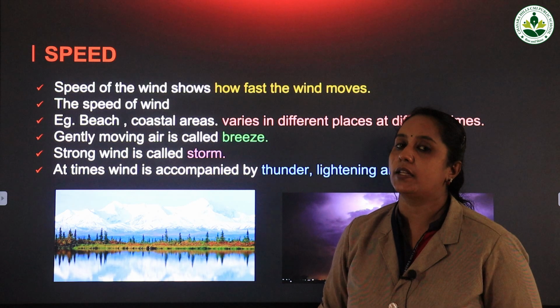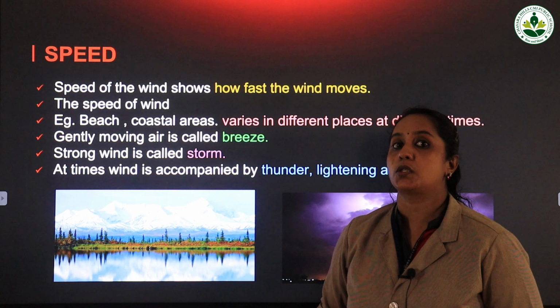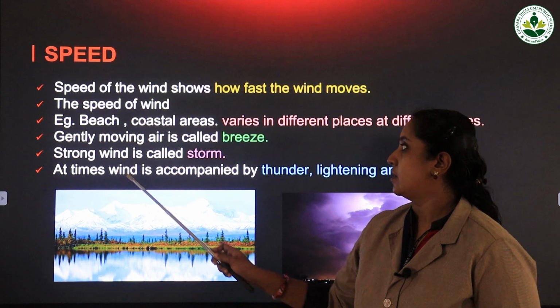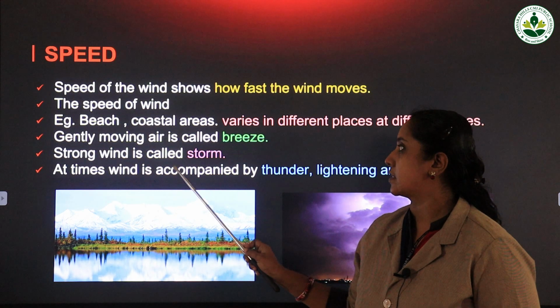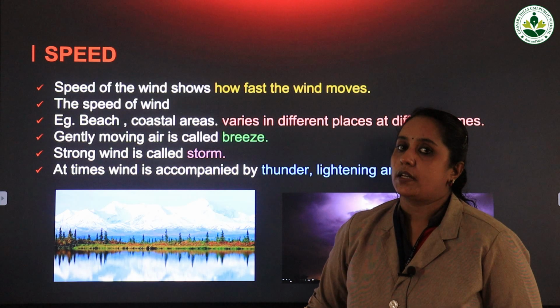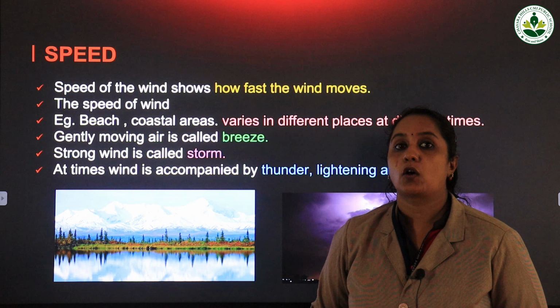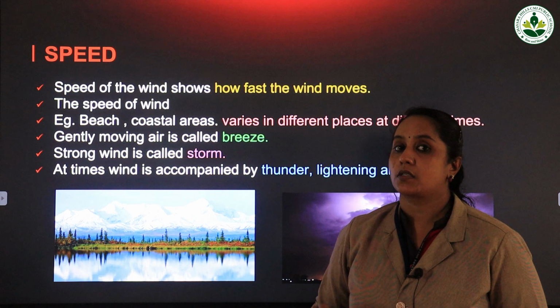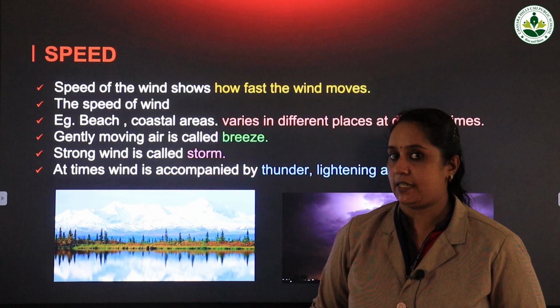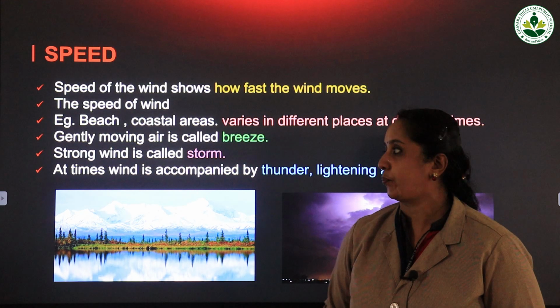So what about the wind that is moving with high speed? That is called storm. Strong wind is called storm. What is the Malayalam word for storm? Yes, it is Kodungat. So slow wind is known as breeze and strong wind is known as storm.